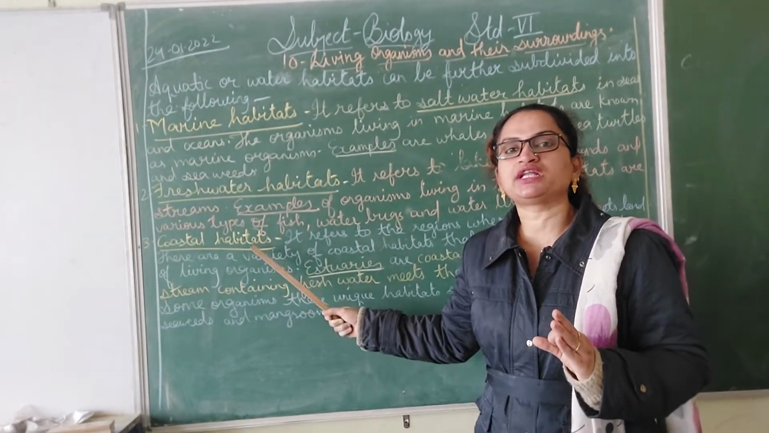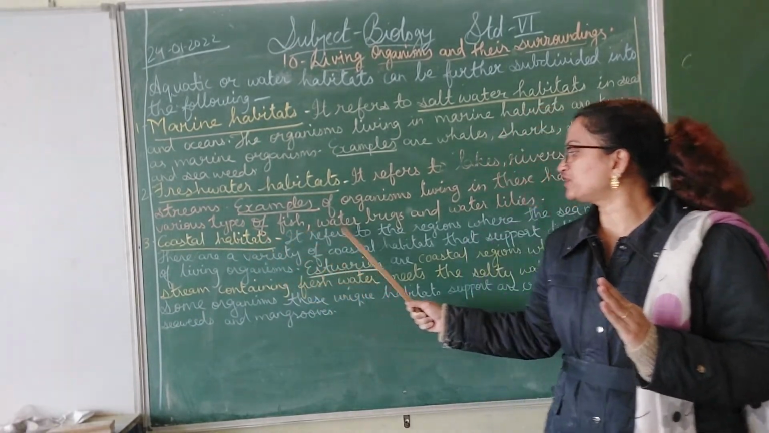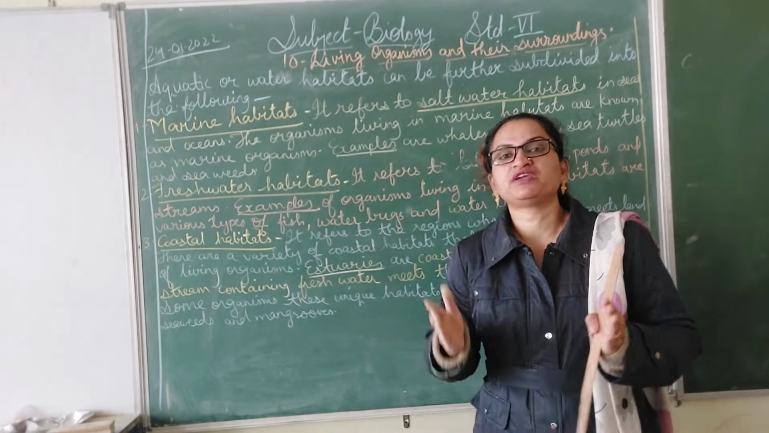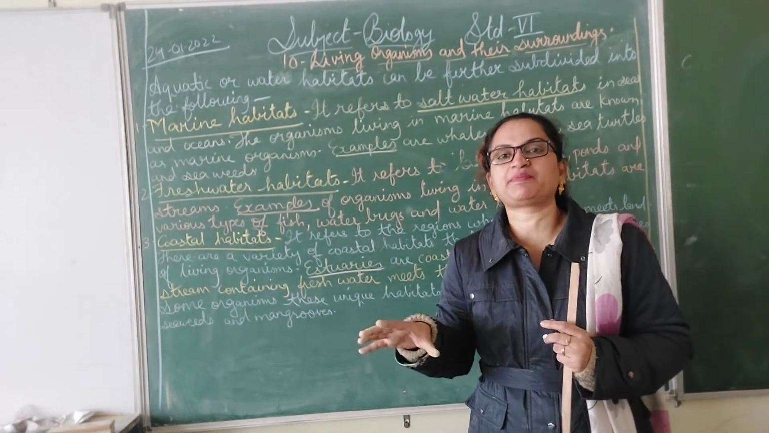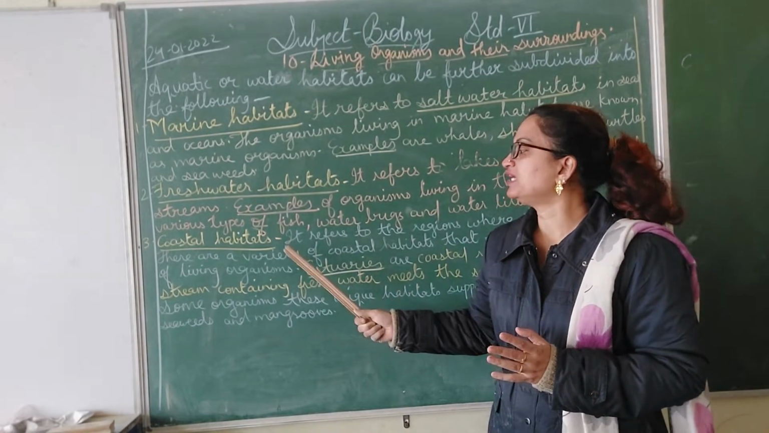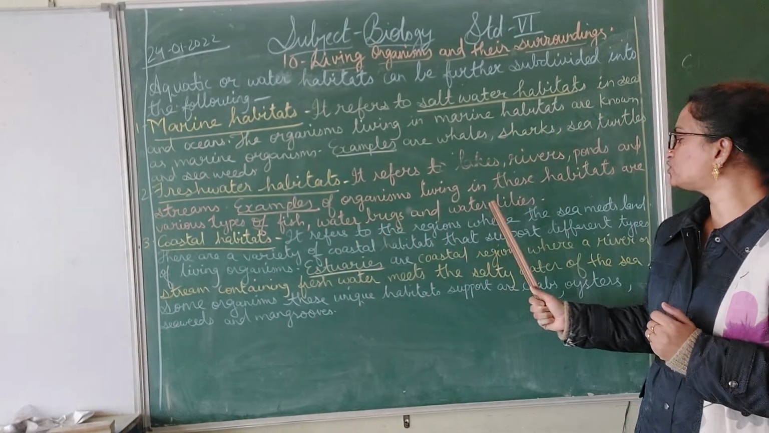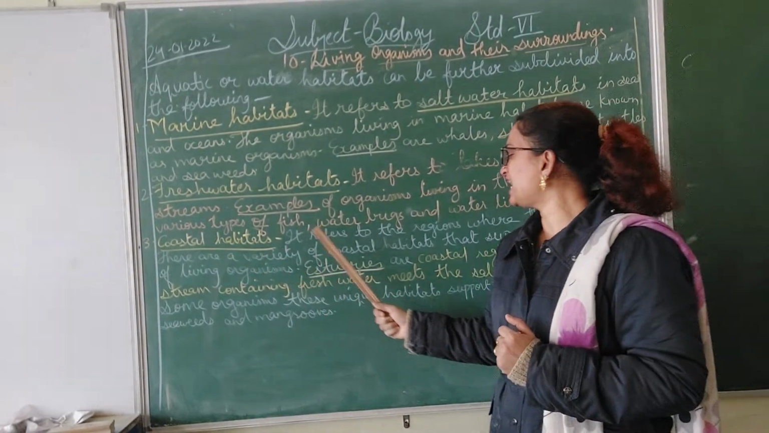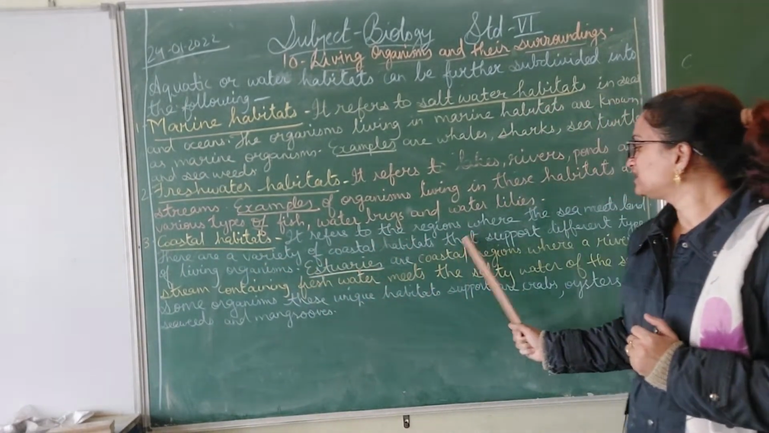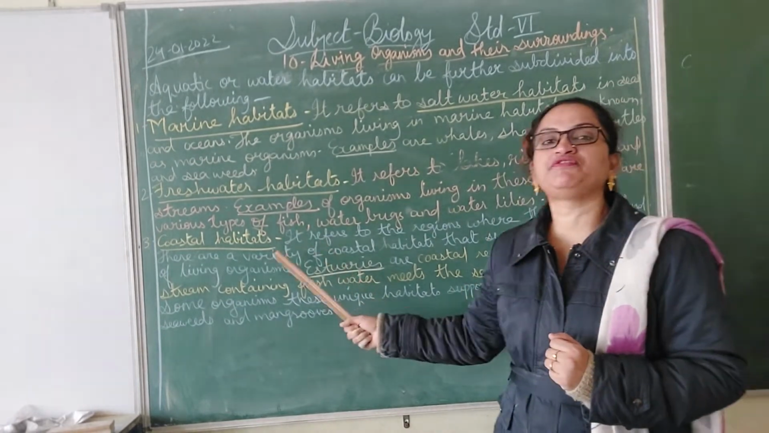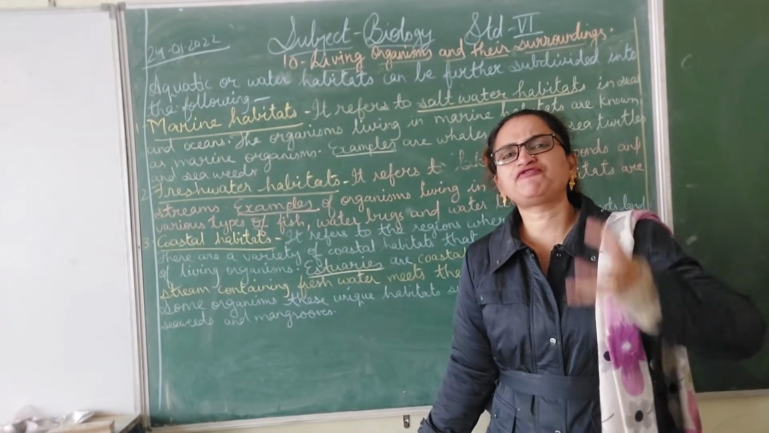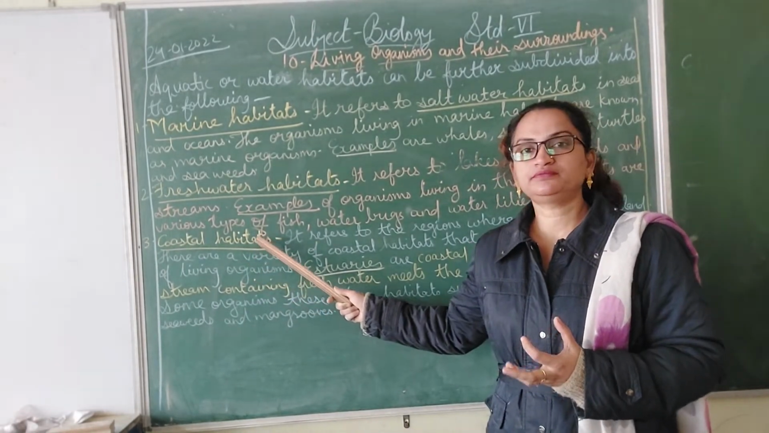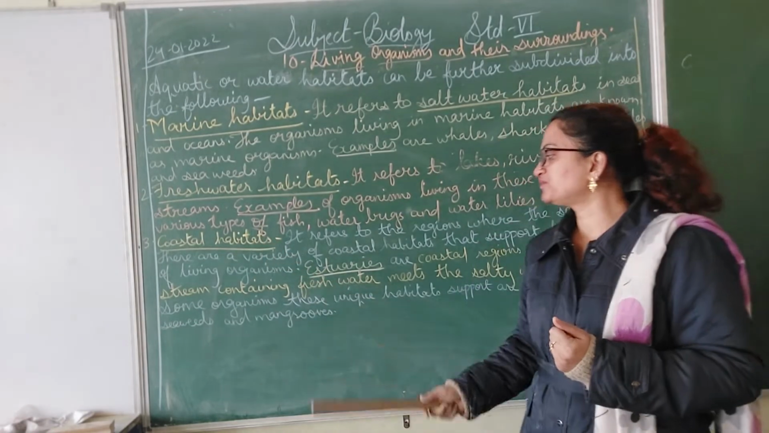Now the next kind of the aquatic habitat is the coastal habitat. What do you mean by coastal and what do you mean by coast? It refers to the regions where the sea meets the land. Everyone knows what is coast? Where the sea meets the land, that area is known as the coast. There are a variety of coastal habitats that support different types of living organisms.